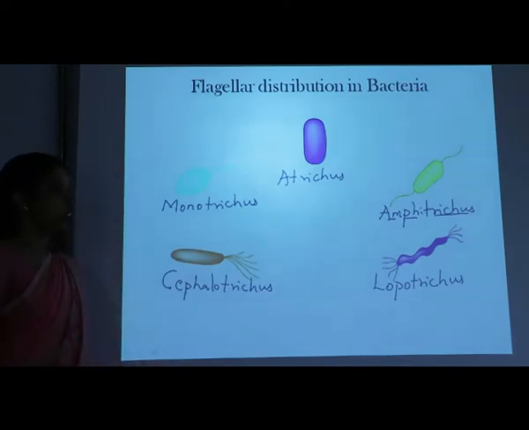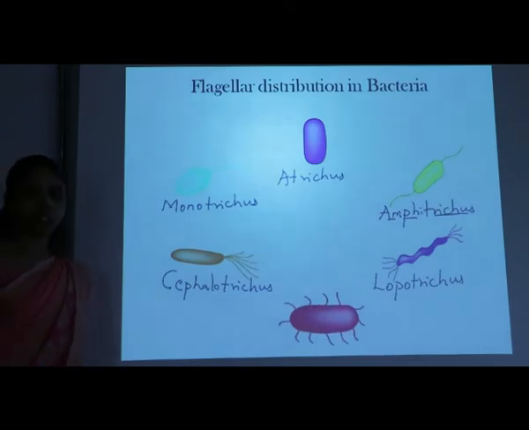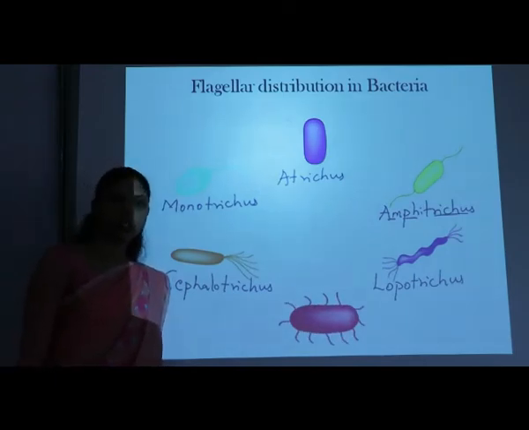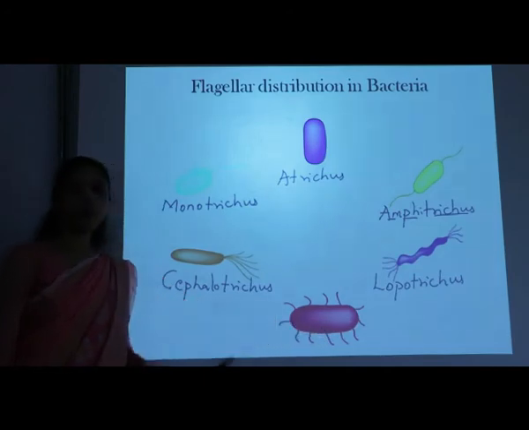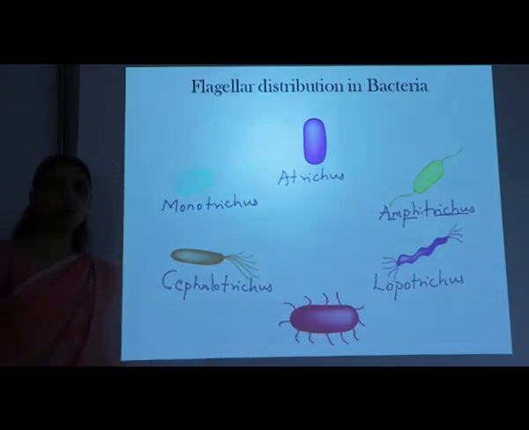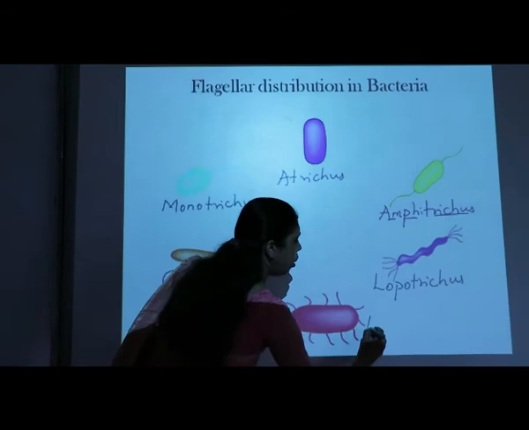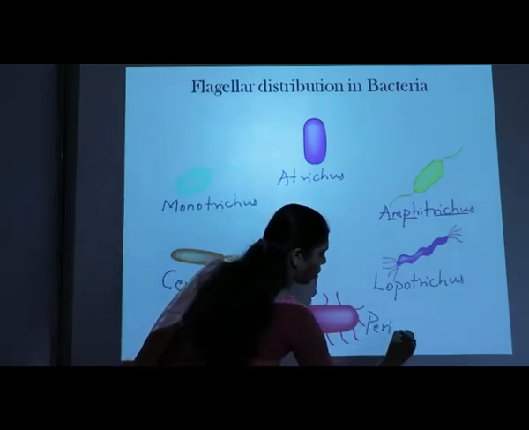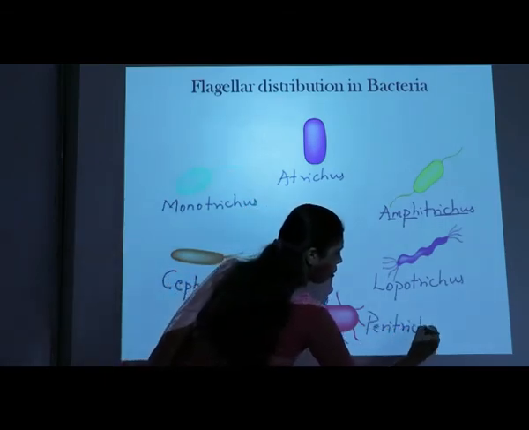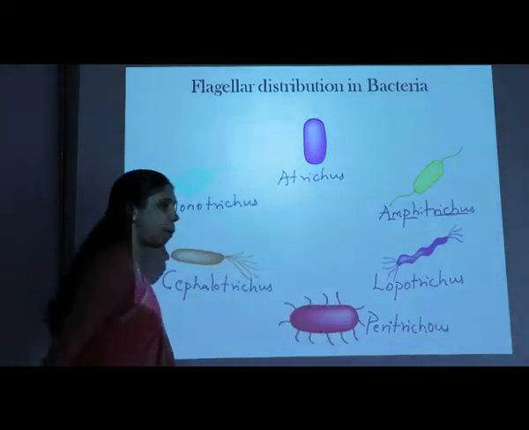Okay? Then another condition is there in which flagella are distributed all over the bacterial cell. All over the bacteria, the flagella are randomly distributed. If that is the condition, then that is called peritrichous.